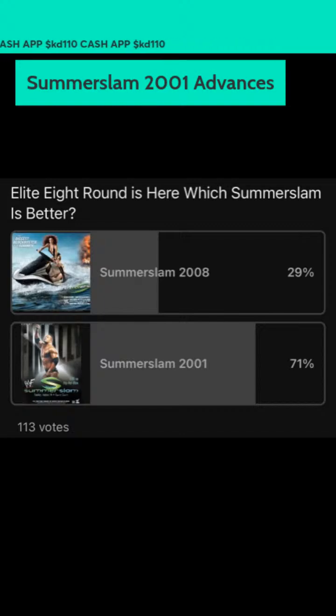Me personally, I like 08 better. 08 was so legendary. SummerSlam 08, you had, like I said, the Edge Undertaker. You had the whole Batista versus Cena, first time ever. You had a lot of good feuds in there. I would have personally gone for SummerSlam 08. Everybody got their own preference, but me personally, I would not have gone for 2001.